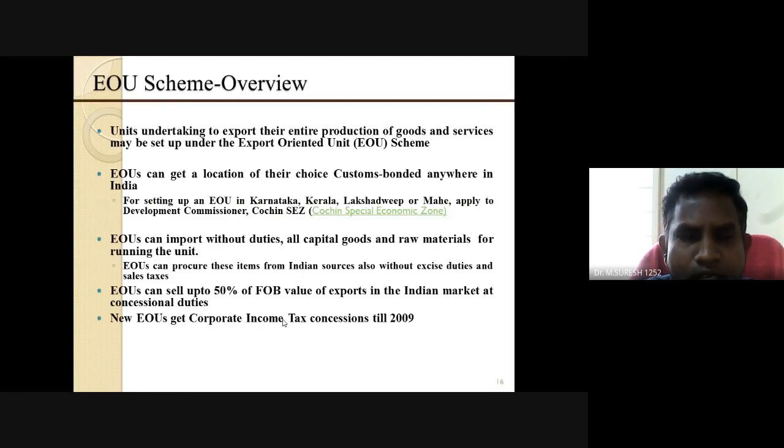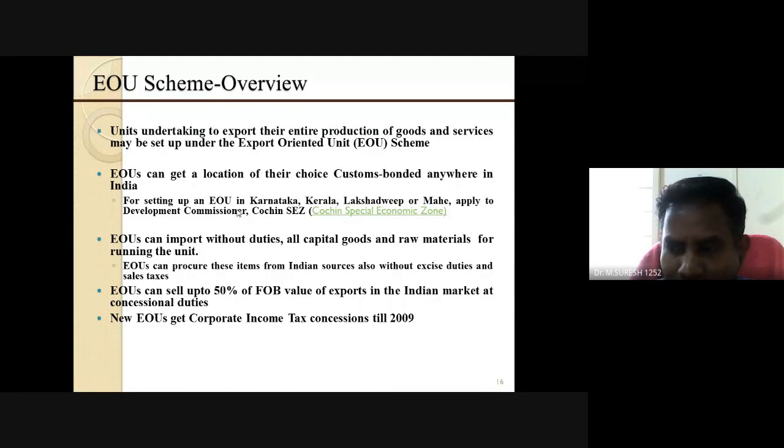In an export oriented unit, we can easily understand it as a unit undertaking to export the entire production of goods and services. The entire production of goods and services may be supported through this EOU scheme. Also, an EOU can choose a customs bonded location anywhere in India.